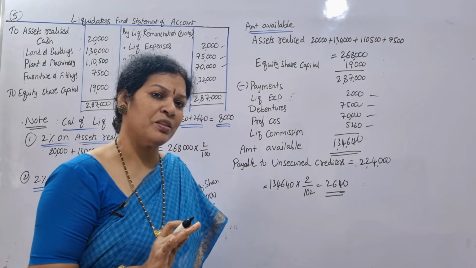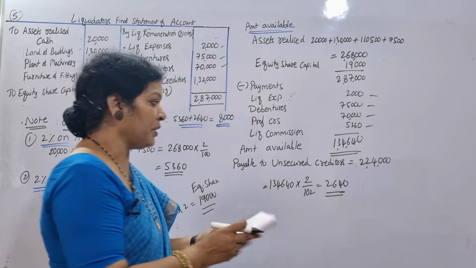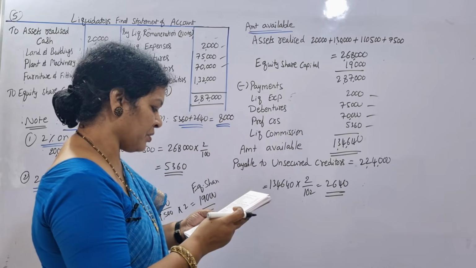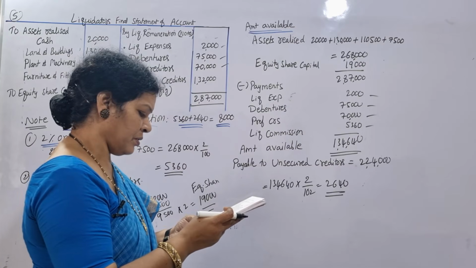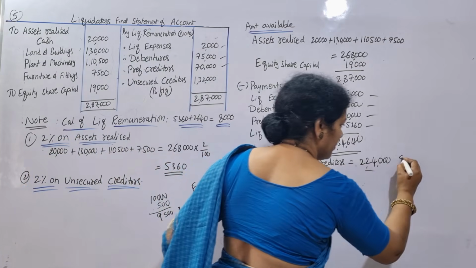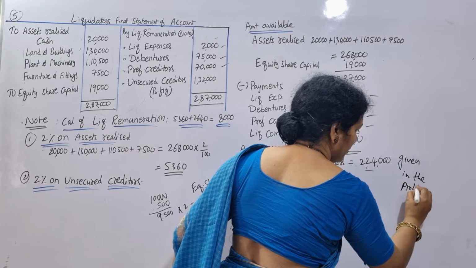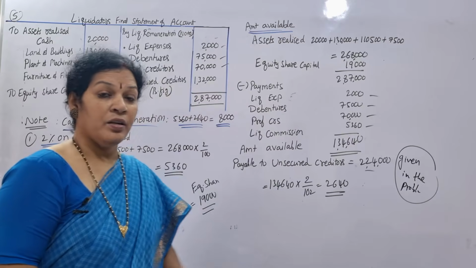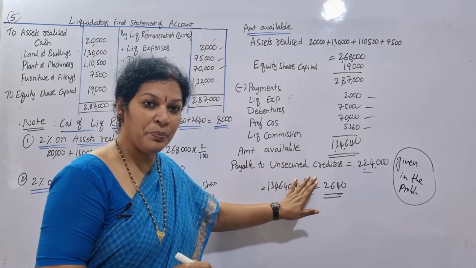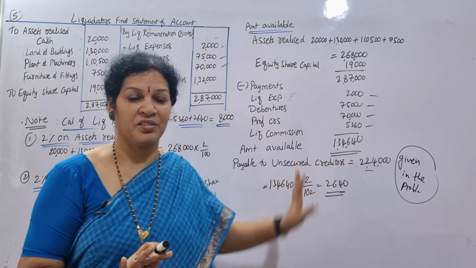But what is the amount of unsecured creditors which is given in the problem? Check it out in the problem. Payable to unsecured creditors is 2,24,000. It is given in the problem. We have this much amount, but what is to be payable? 2,24,000 in the problem it is given. We have to pay this much, but the amount is less.